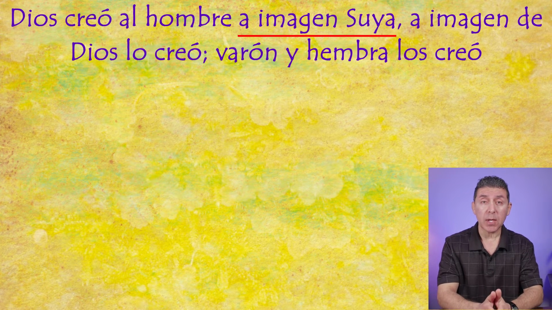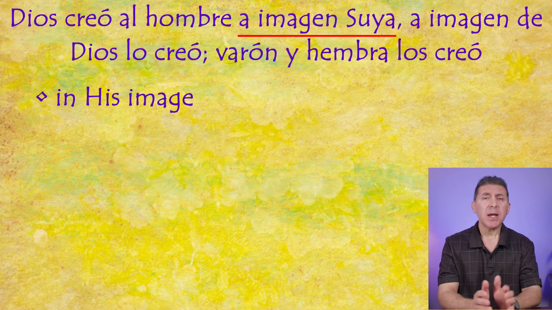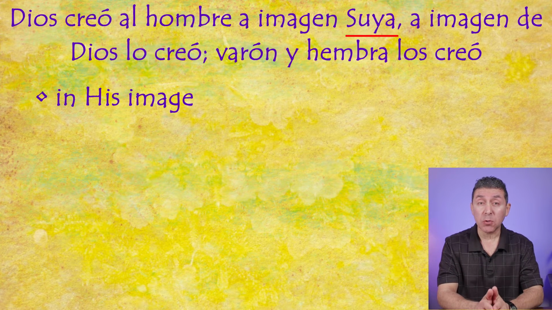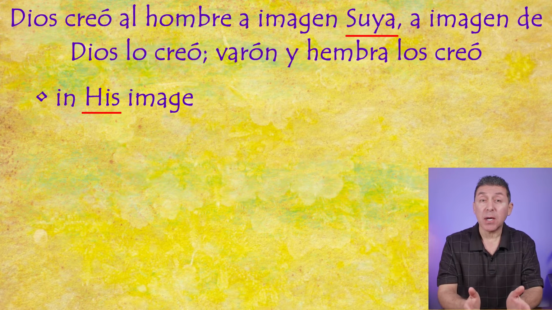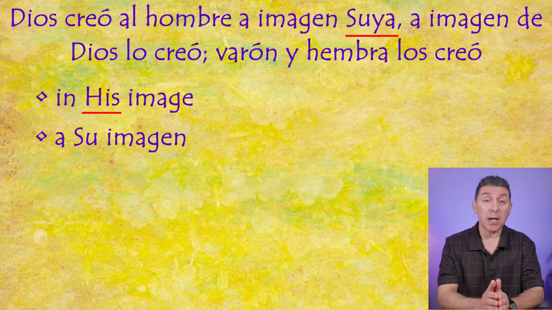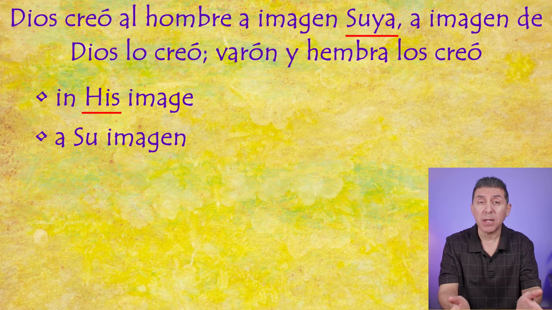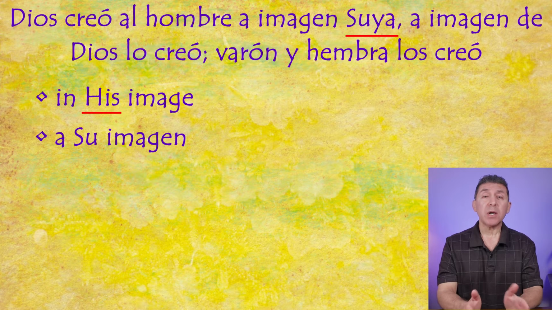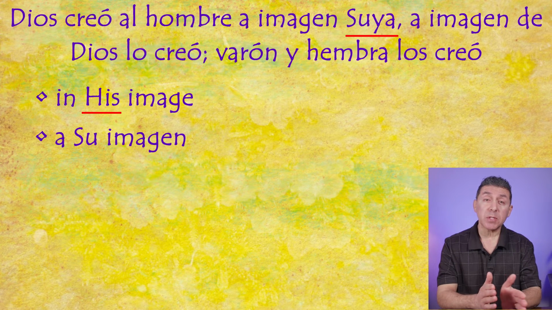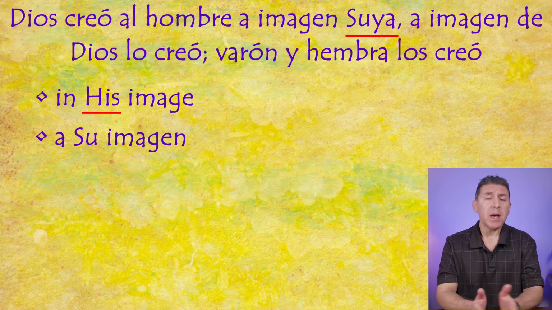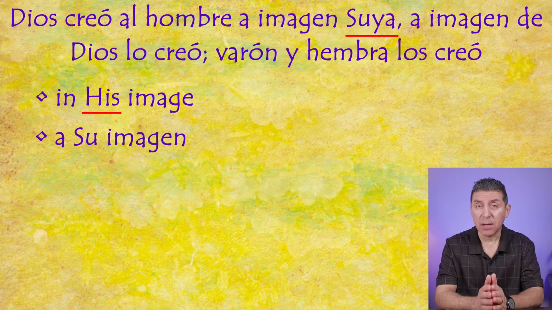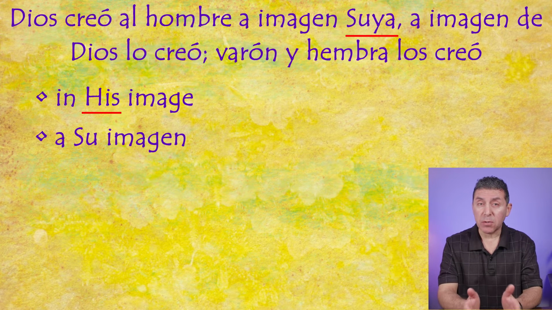A imagen suya means in his image. Now you see here the possessive pronoun suya, which means his, follows the noun imagen. If you want it to be a little less formal, you could simply say a su imagen, which has the same meaning, in his image. But here, a bit more formality is used, so it puts the possessive pronoun after the noun. Basically, the writer wants us to know that this image belongs to God and Him alone. We are simply image bearers of God, not the creators of our own image. This, my amigos, should humble us.